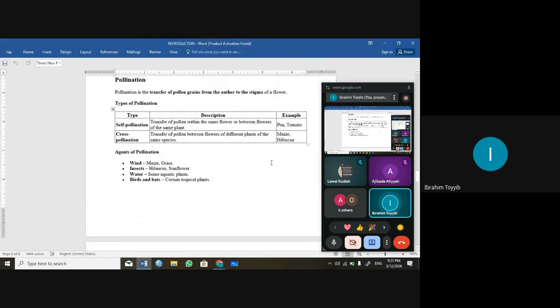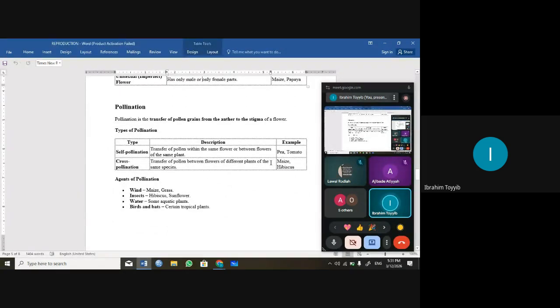Now we'll talk about pollination, joining everything together. So pollination is the transfer of pollen grains from the anther to the stigma of a flower. If it is on the same plant, this is self-pollination. If it is cross-pollination, it will be the transfer of pollen grain from the anther of a flower to the stigma of another flower. So different plants of the same species is what? Cross-pollination.